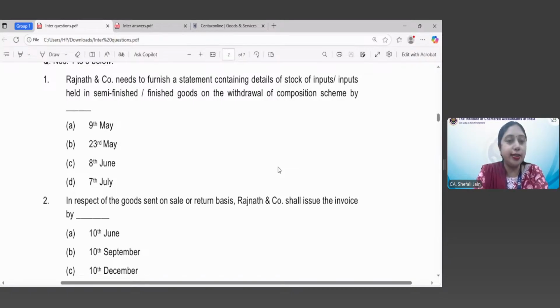Okay, Astha is saying 8th June. Khushi, any answers from you? At least you have 4 options here, so you can think of something and you can tell me the answer. Then I will explain you the detailed provision also to tell you the correct answer. But at least if you can share something with me based on your understanding of this particular provision. Aditi is also there. Aditi, if you have any idea about the answer, you can write in the chat box.